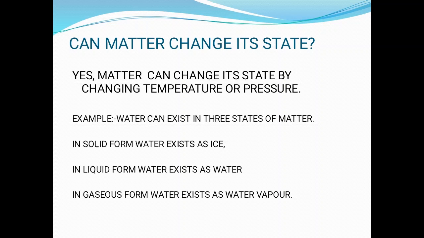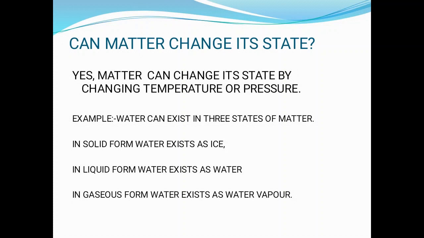For example, in our daily lives, if you have to convert ice into water, we remove it from the refrigerator. That means in the refrigerator we have a very low temperature. When we remove it from the freezer, it attains normal room temperature. That is, by supplying heat or by increasing temperature, it has changed from solid to liquid. So by varying temperature or pressure, we are able to change the state of matter.